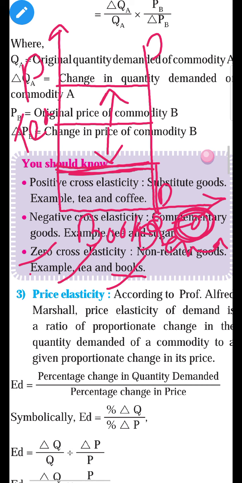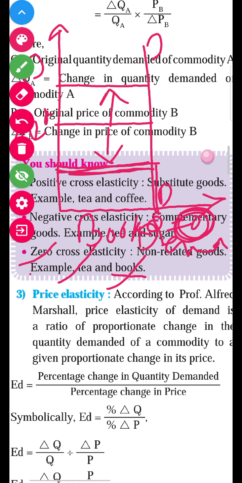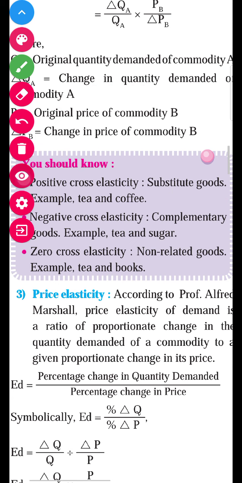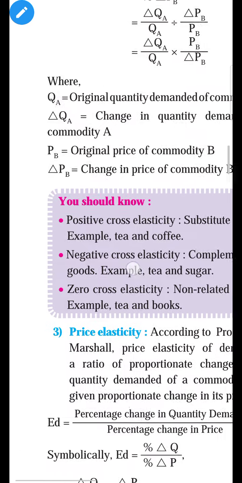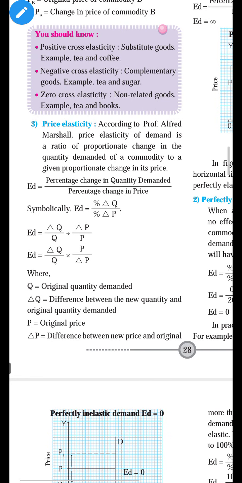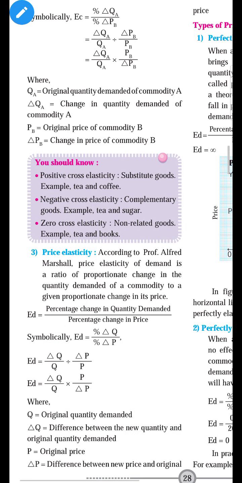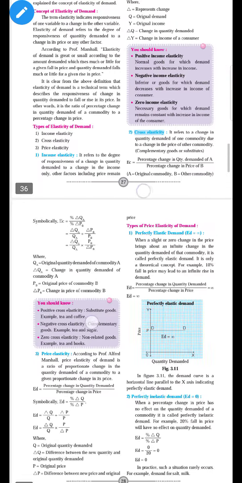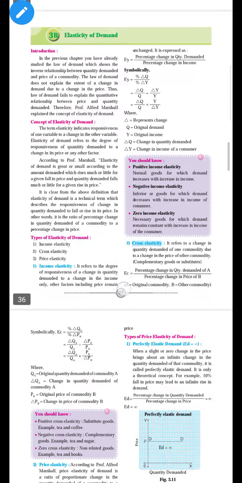It happens in which type of commodity? It happens in the case of unrelated goods. Okay, students. So you can write all these three types of cross elasticity of demand. In today's video we have seen all these three types of elasticity of demand.